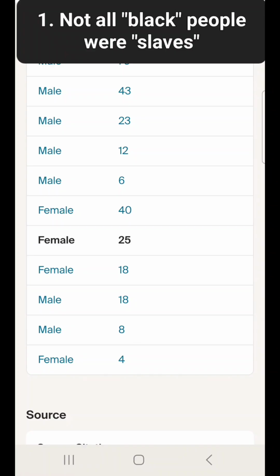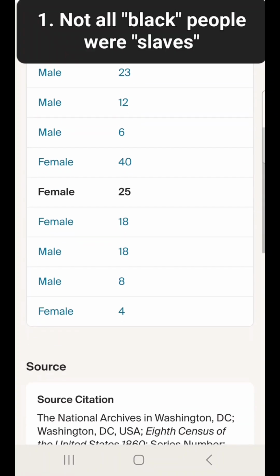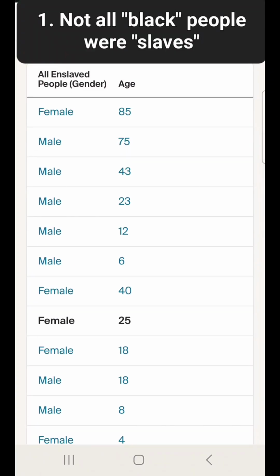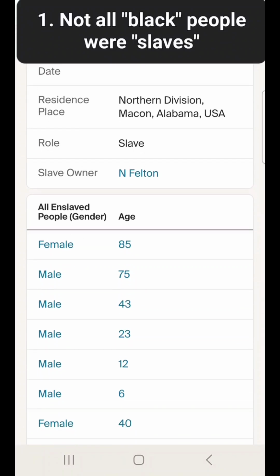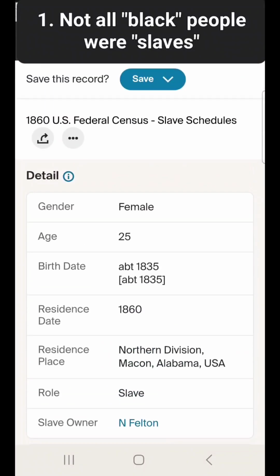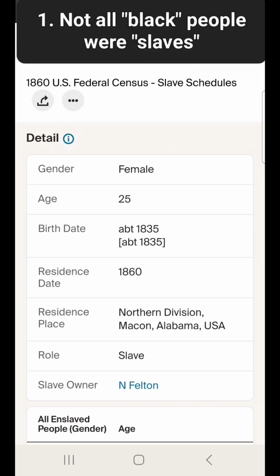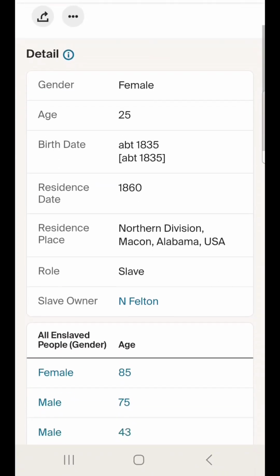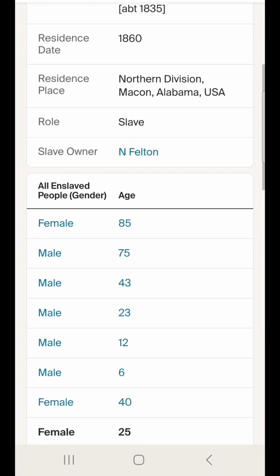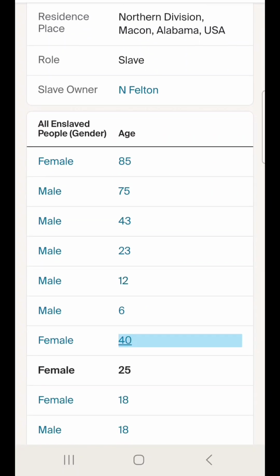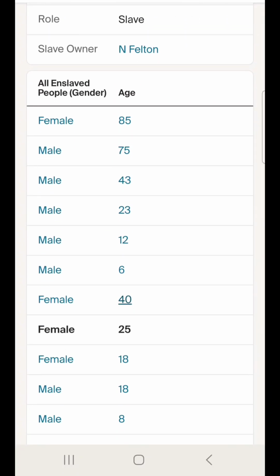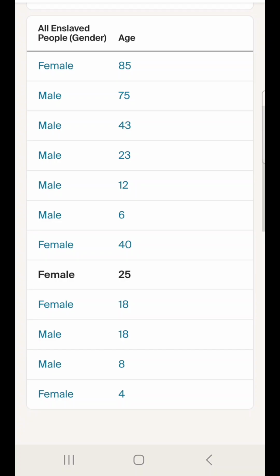We've been fed the Hollywood story of getting beat with whips and getting our name changed and coming from Africa. But I just want to show here on this 1860 Federal Census slave schedule, and these records are online on Ancestry.com, that here is a slave record, and it has an owner of in Felton with 12 slaves, and no names are given, just their ages. And this is part 1. I'll follow up with another part 2.